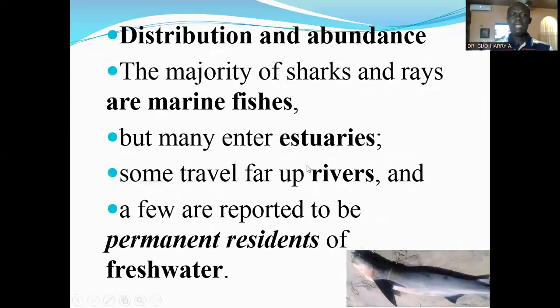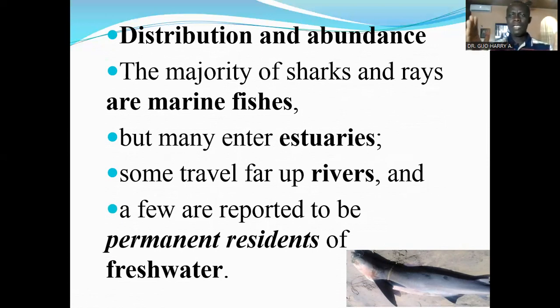Now I want to look at the distribution and abundance of these organisms. The majority of sharks and rays are marine fishes. Most of them are found in the sea, but some of them are found in the estuary. And what's an estuary?